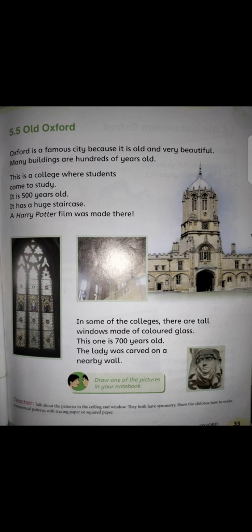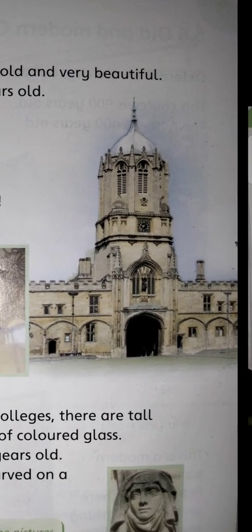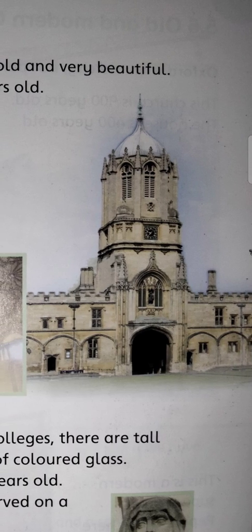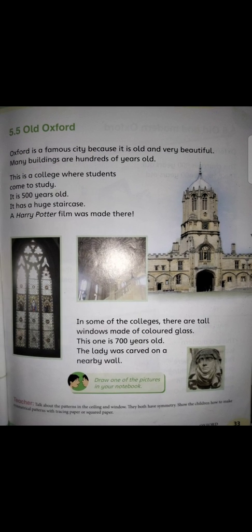The next topic is 5.5, Old Oxford. Oxford is a famous city because it is old and very beautiful, and many buildings are hundreds of years old. That's why it is an oldest city, right? And this is a college where students came to study, right? This is a college in Oxford where students came to study, and it is 500 years old.